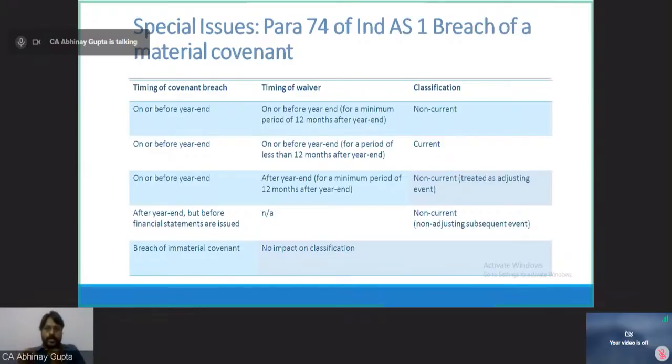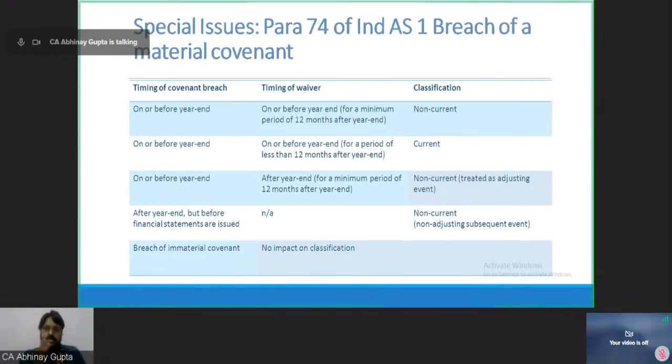Now, we need to classify whether this event is an adjusting event or a non-adjusting event. If this event is an adjusting event, then I will adjust my accounts. If this event is a non-adjusting event, I will not adjust my accounts. Then, say the waiver notice is received on 10th of April.